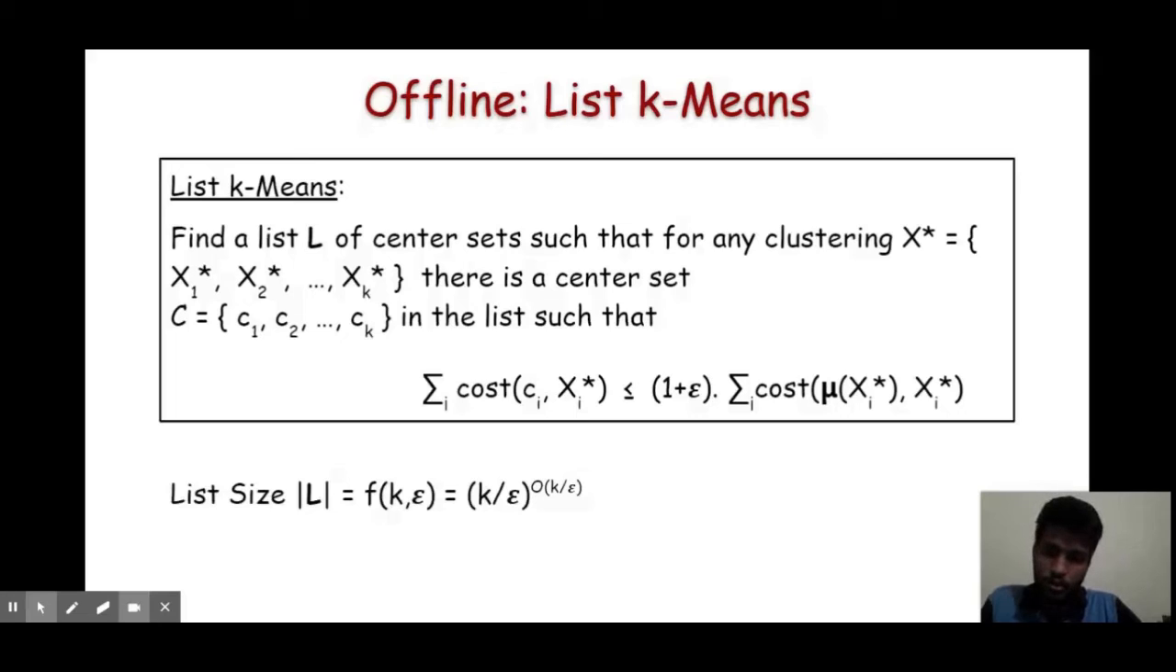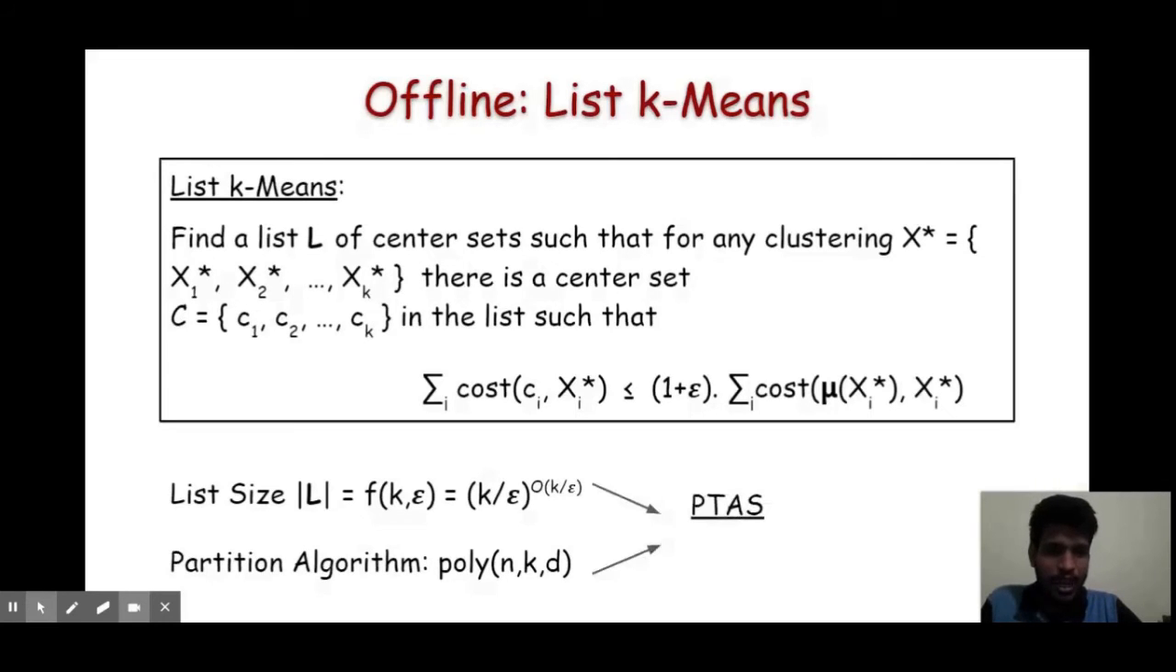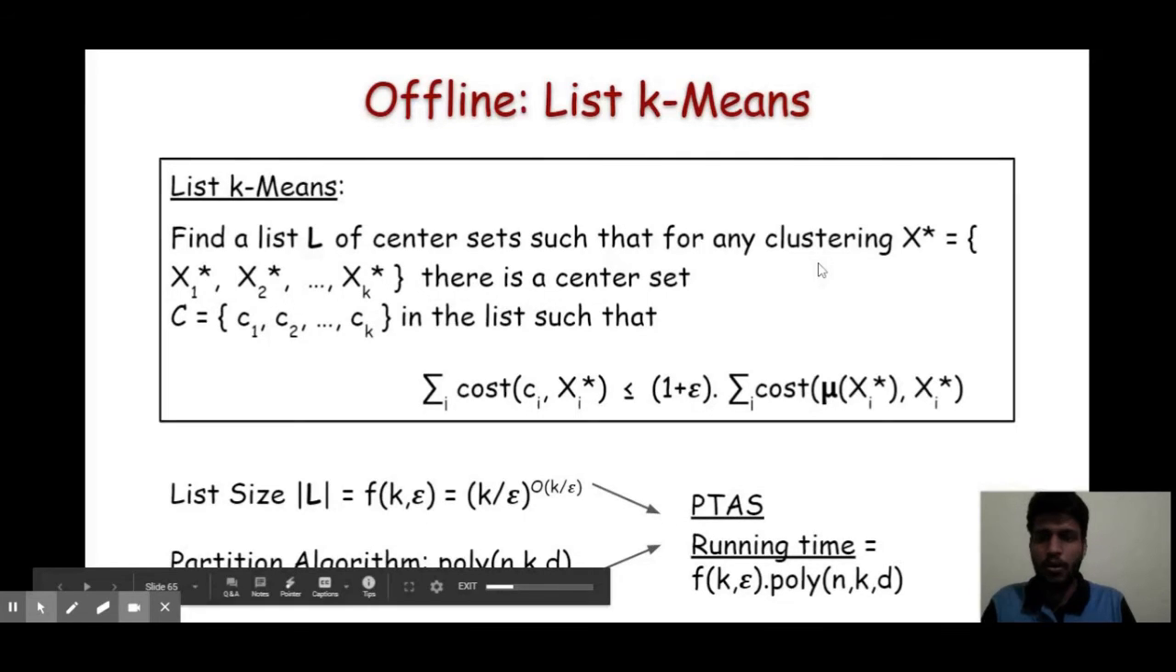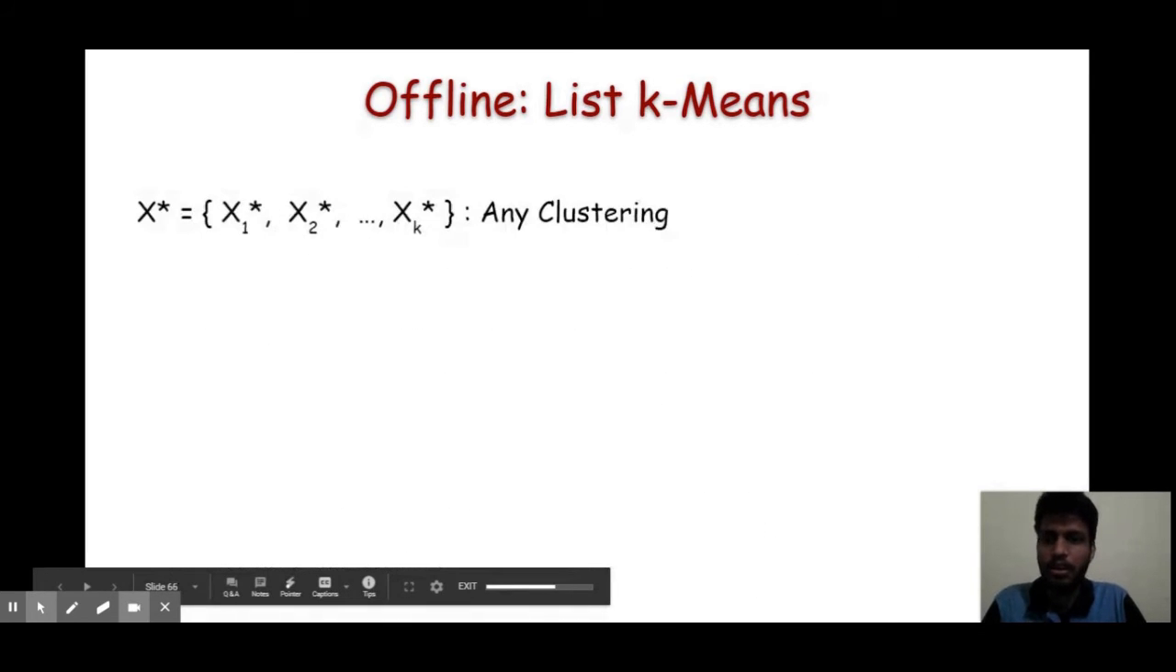We will show that the size of the list is some exponential function in k and epsilon. And if a constrained k-means problem has a polynomial time partition algorithm, then we can get a PTAS for that constrained k-means problem with a running time which is f of k and epsilon. Okay, now we will design an algorithm for the list k-means problem.